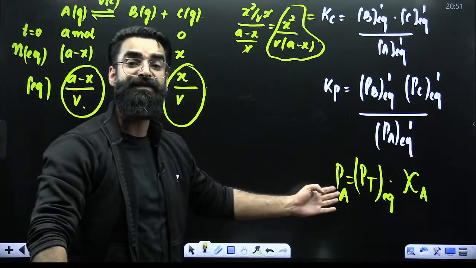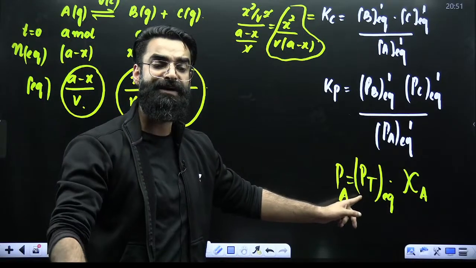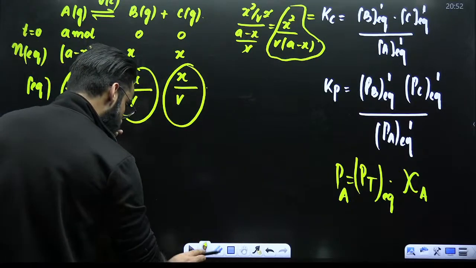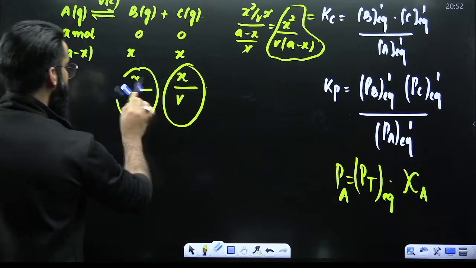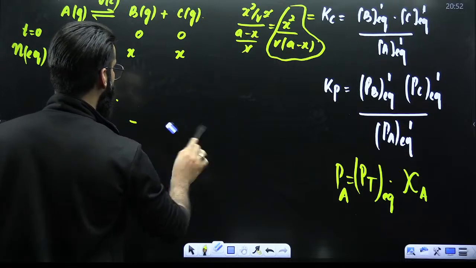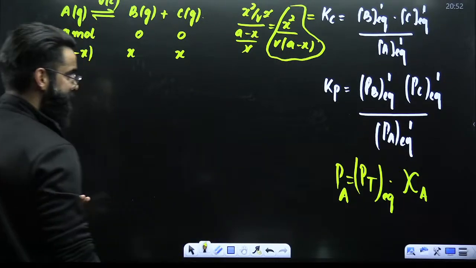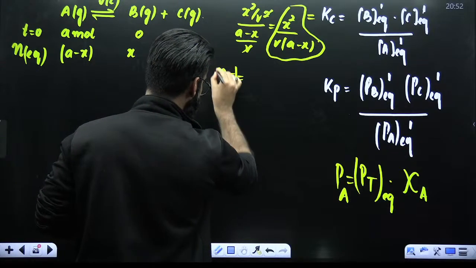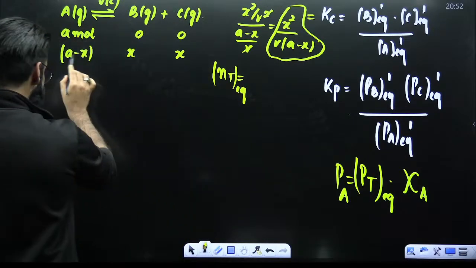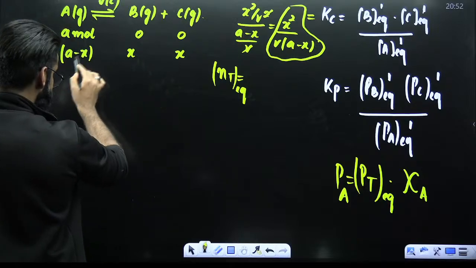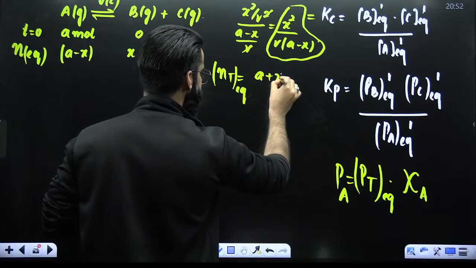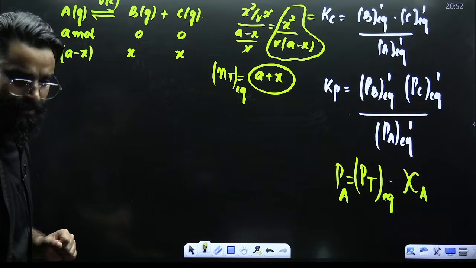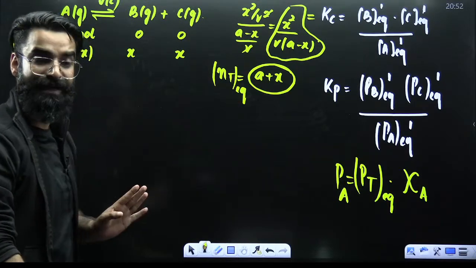Partial pressure of B at equilibrium will be total pressure of the mixture at equilibrium multiplied by mole fraction of B. Have a look, guys. Since I've calculated the moles of reactants and products at equilibrium, if I ask you how many total moles are there in the container at equilibrium, you'll say A minus X plus X plus X. So X gets cancelled out and the value comes out to be A plus X. These are the total moles present in the container at equilibrium.